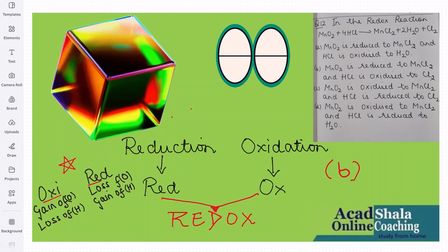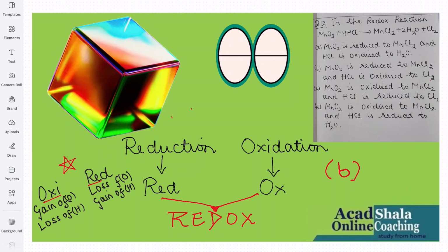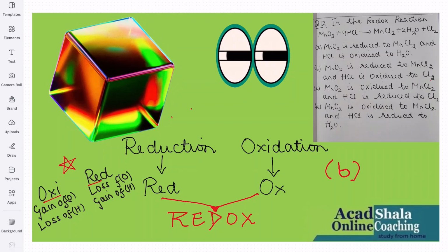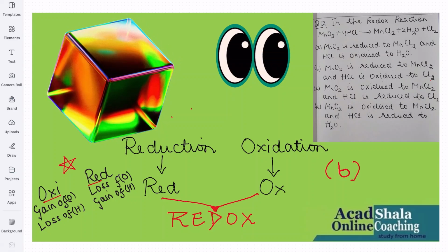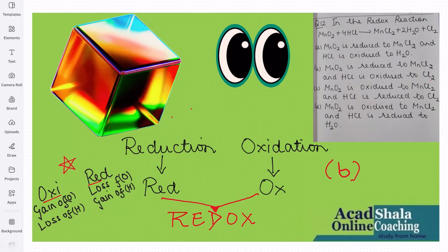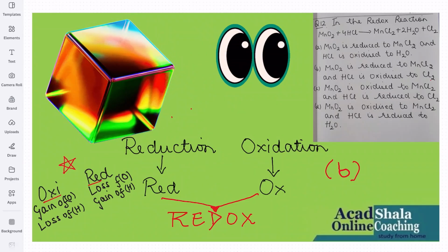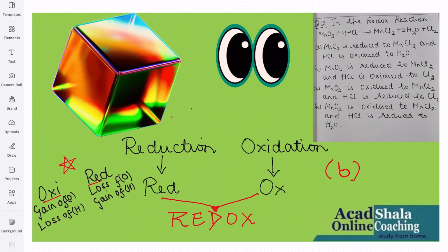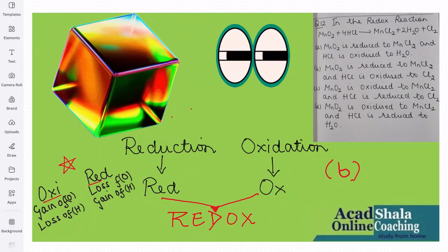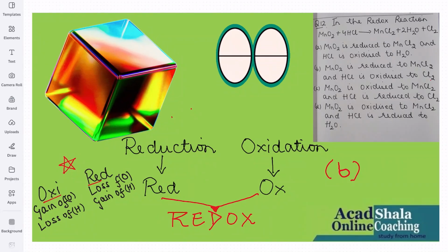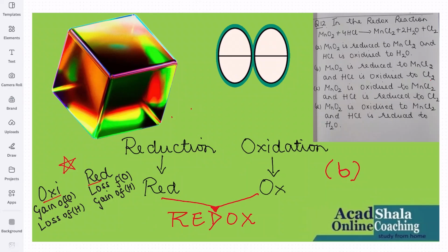The first part of the reaction we have done, that is MnO2 is reduced to MnCl2. Now the second part, let's go to it. HCl is changing into Cl2. So that means from HCl, chlorine is what? Not chlorine, that is hydrogen is lost. Are you getting my point? Hydrogen is lost.